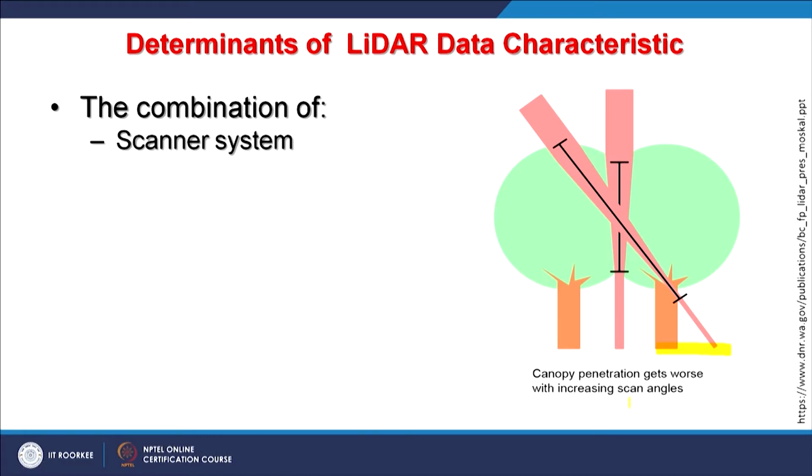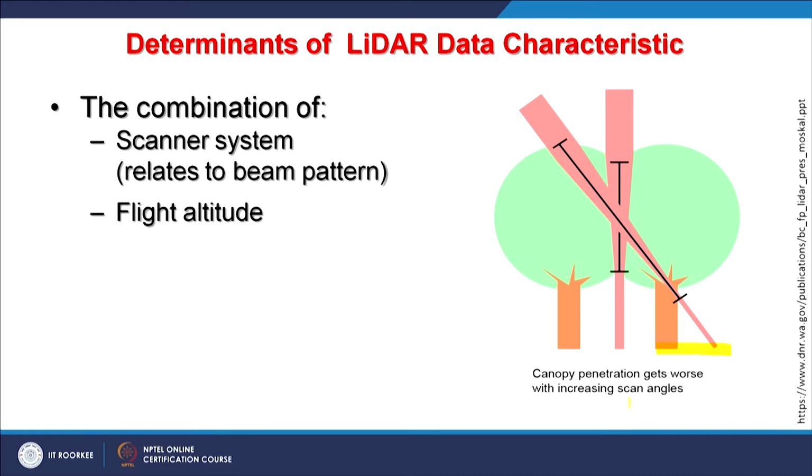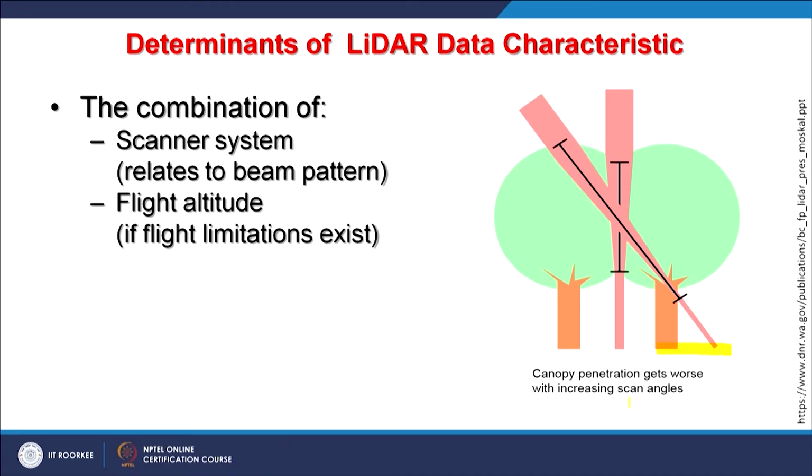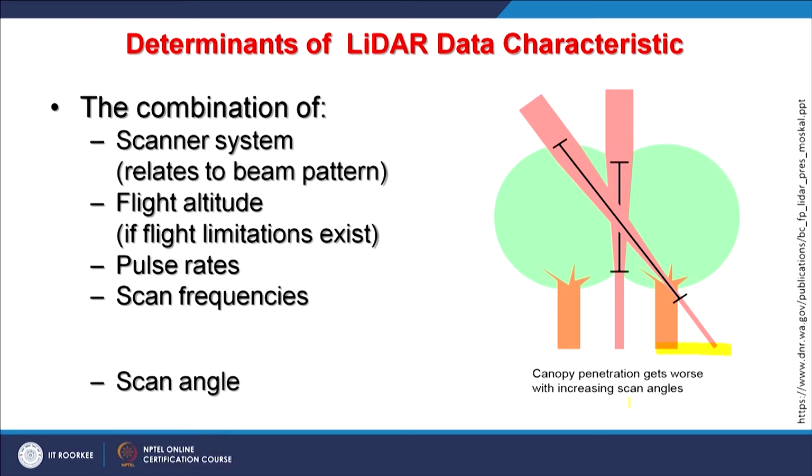So when you get this data, it is a combination of a scanner system, which relates to the beam pattern, what kind of laser beam is being used, and then the flight altitude, the height of the aircraft in case of airborne, and there might be some limitations also. Then the pulse rate, at what rate the laser pulses are being emitted by the sensor, and then the scan frequency, how frequently that mirror or polygon mirror is being used, so that will decide the frequency as well.